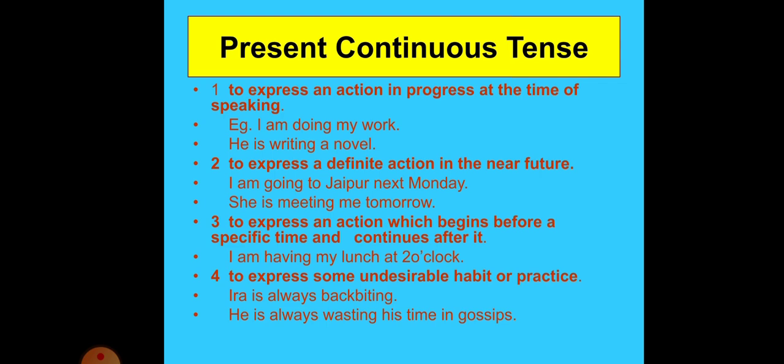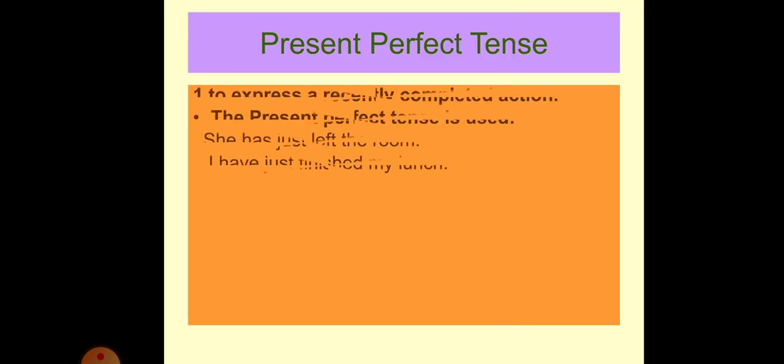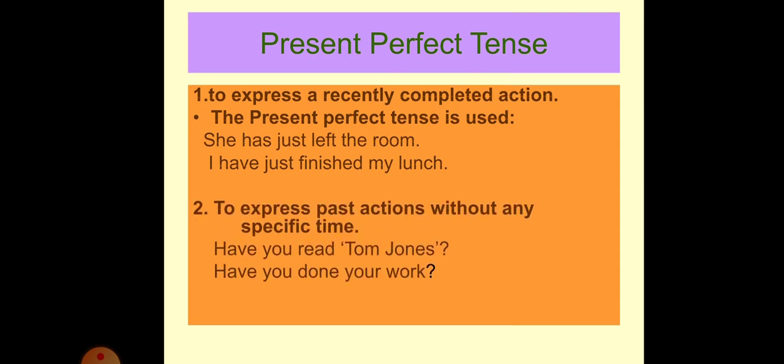So you have to see that present continuous tense is used in appropriate manner for the activity which is going on at present or for the future planned activity also. Present perfect tense means the action which got over just now. Generally whenever just, now, today, these words are used in the sentence, then we use present perfect tense. To express a recently completed action, so you'll say she has just left the room, I have just finished my lunch.